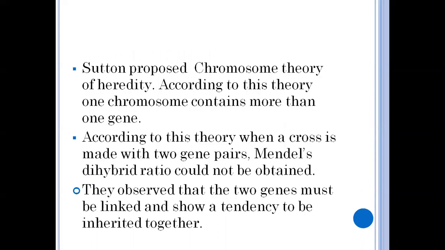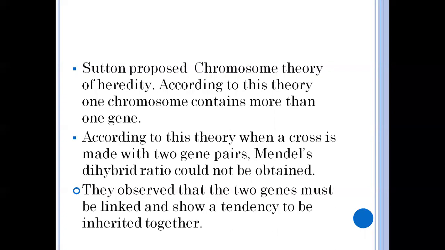Later, scientists after his experiments proposed a theory, that is the chromosome theory of heredity, that the genes present on a chromosome were much more than in the Mendel monohybrid cross.